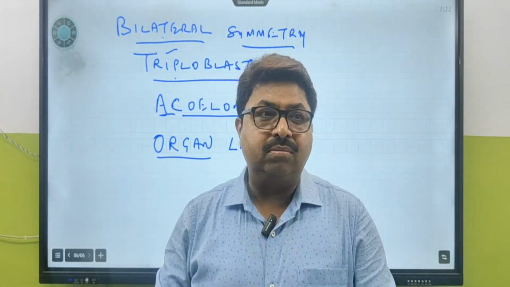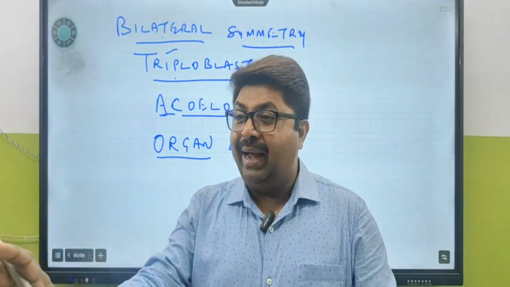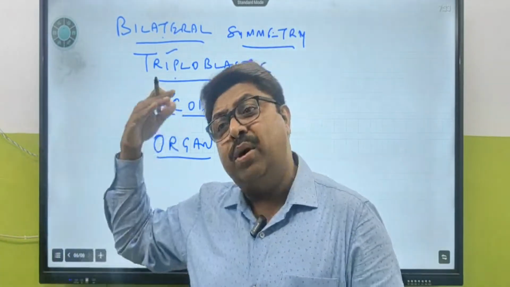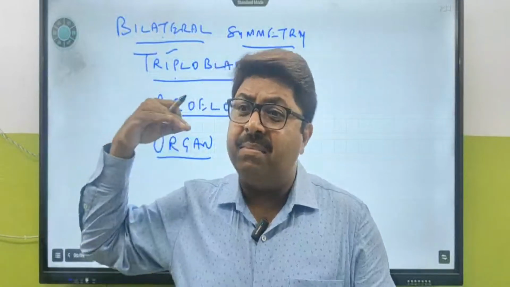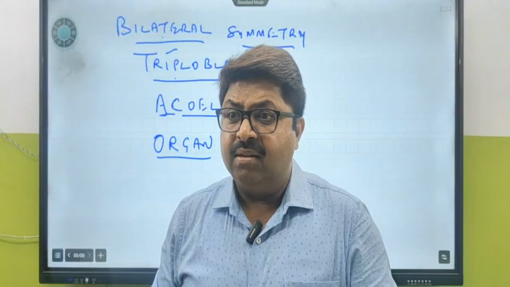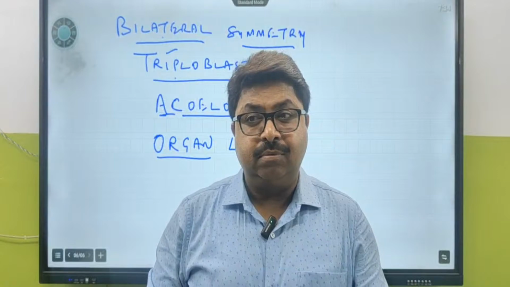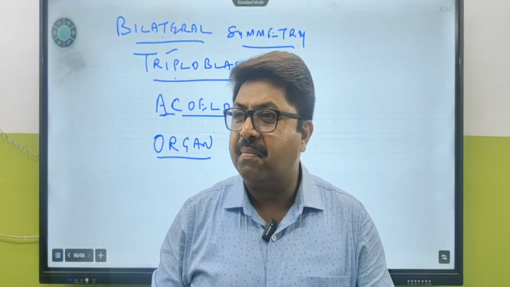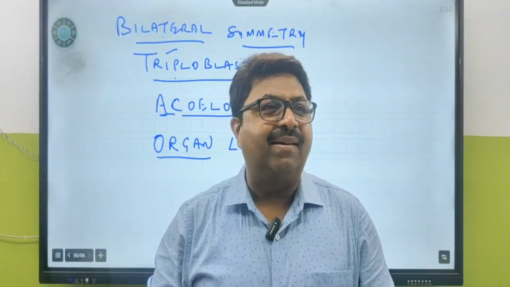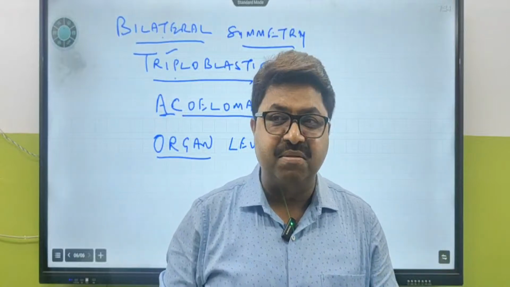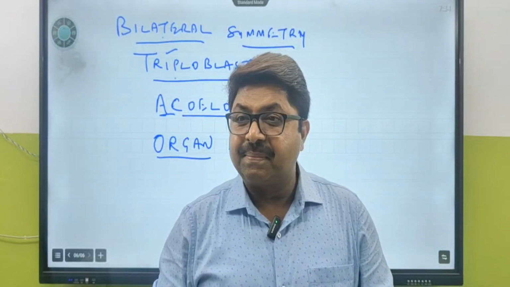Even tapeworm, they don't have a digestive system. Digestive system is absent. Liver fluke has a digestive system. Planaria has a little bit of digestive system, but they don't have any anus.